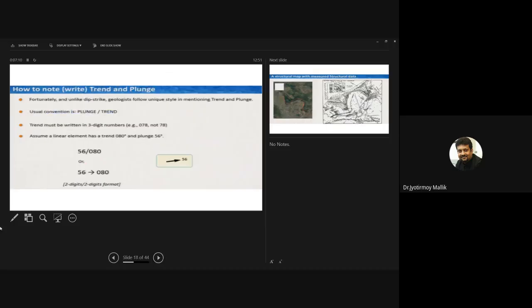Now this is how a trend and plunge is shown. You can see here, this is plunge, this is trend. You can also indicate with an arrow. So this is 80 degree trend, 56 degree plunge.